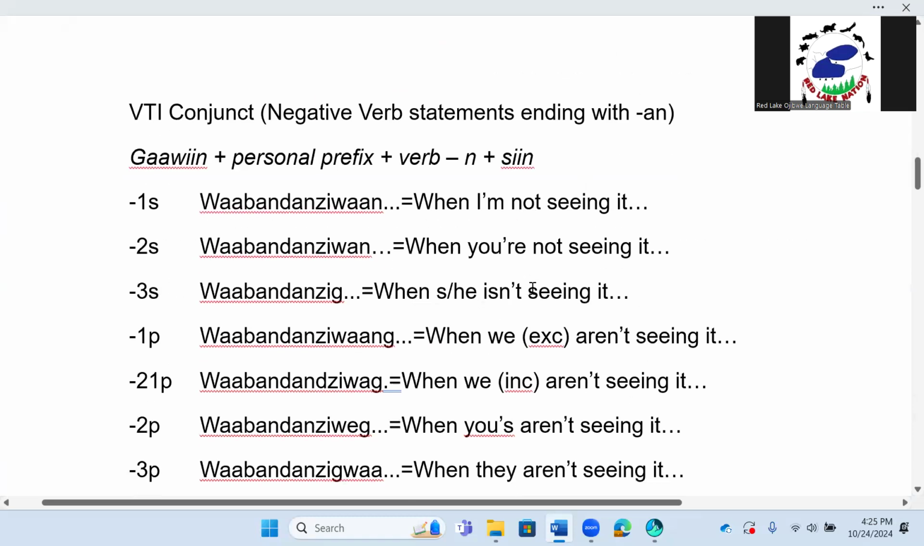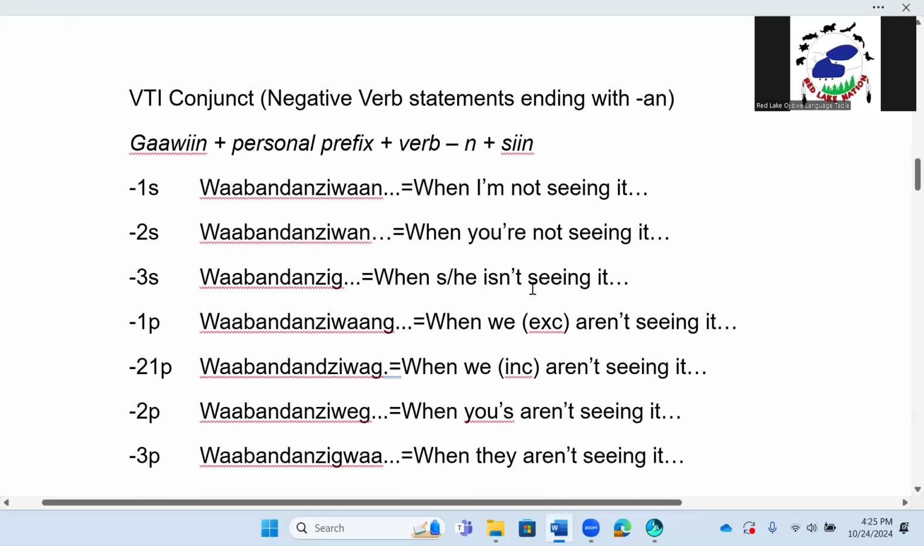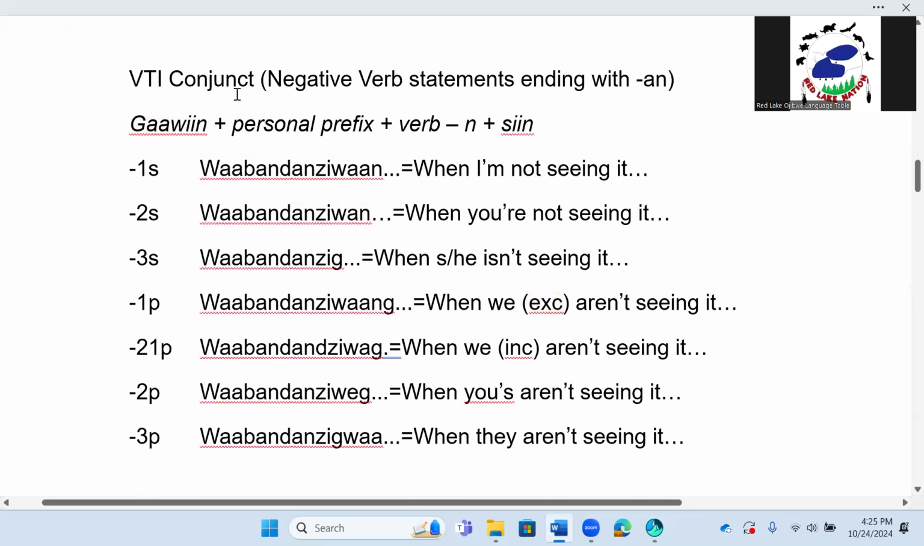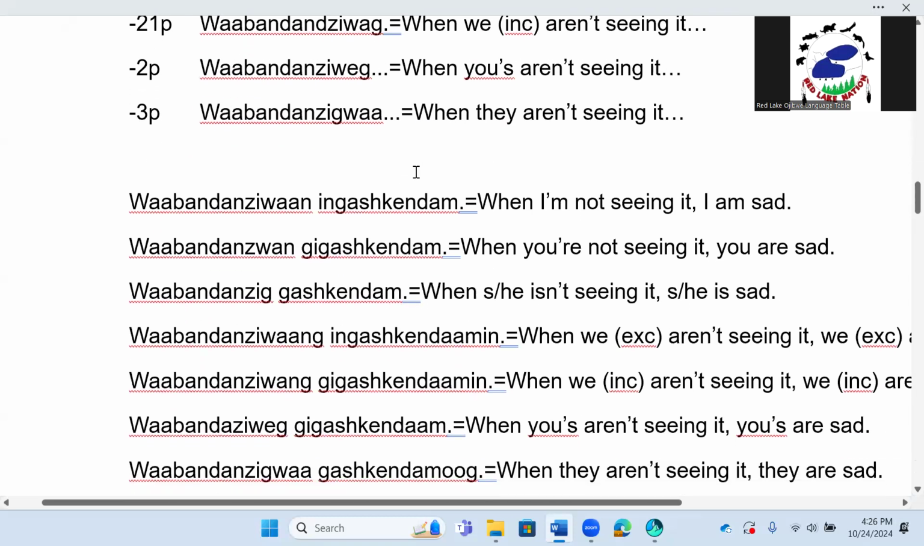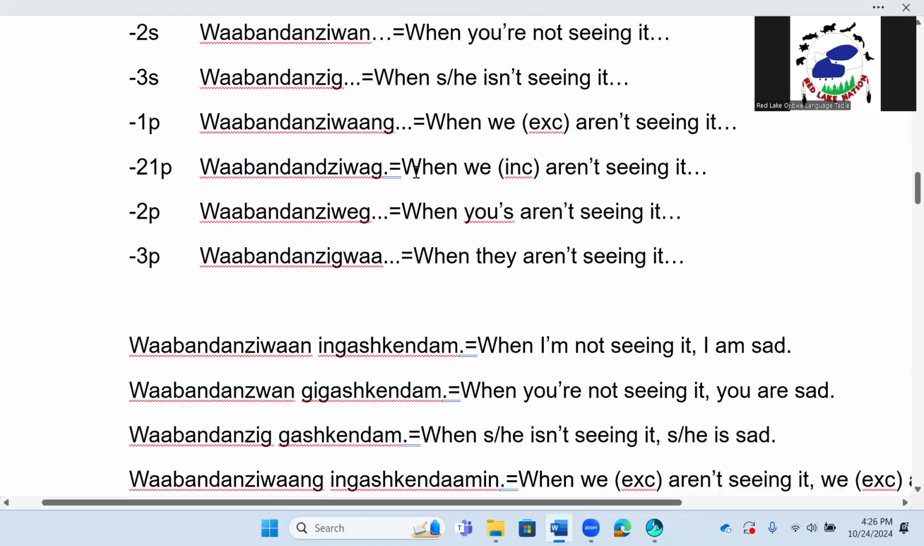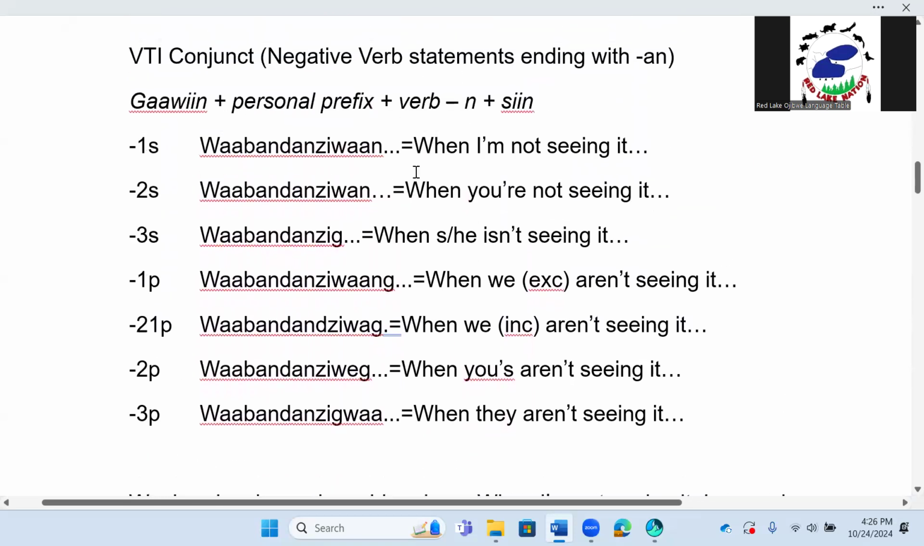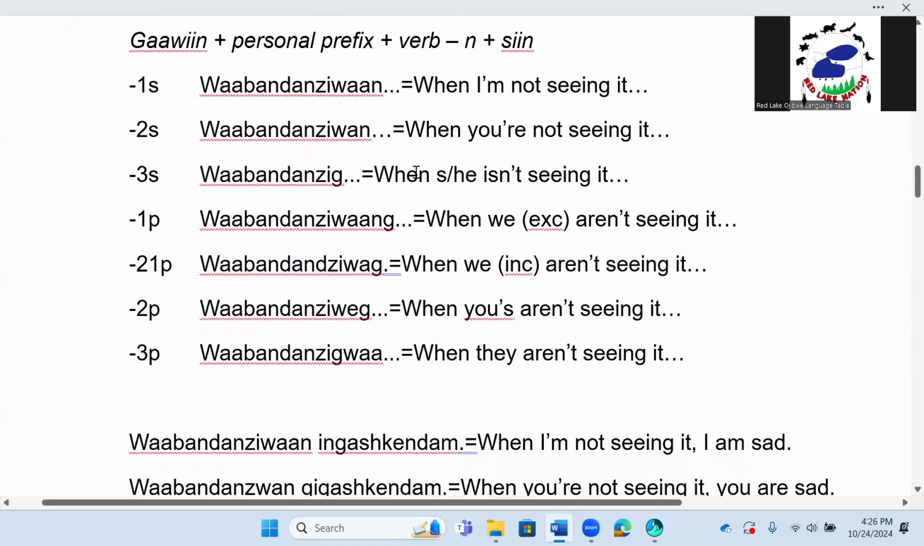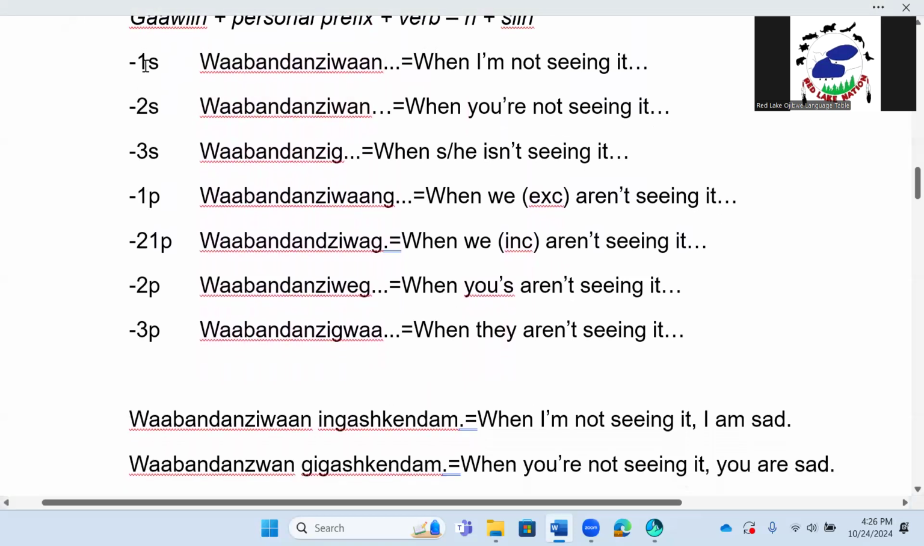All right. Let's go into Gaween sentences, negative form, VTI conjunct, negative verb statements ending with un. Here's the pattern we have. Gaween plus your personal prefix plus verb minus the N and add seen. I don't know why that is in there. I don't think that pertains to this, but let's go right down the line. We have a negative first person singular statement.